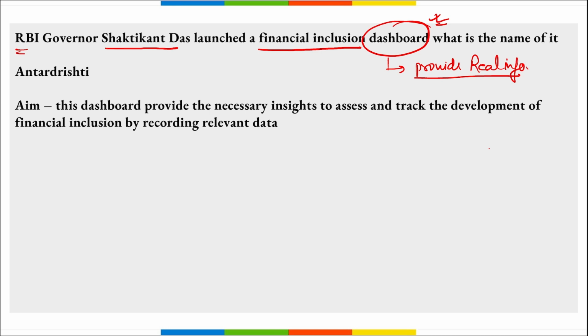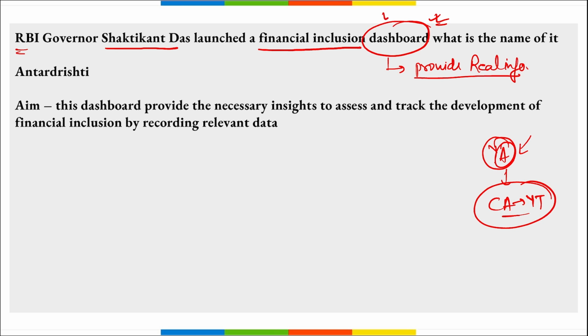Now see, for example, we also are teaching on YouTube, right? We have YouTube Analytics. This YouTube Analytics is kind of a dashboard only that provides us the insight into what type of audience we have to cater to. Do we have to teach in English only, or why are we teaching in Hindi also? The reason is to cater to a wide audience, like what state we are targeting, what niche we are targeting, like we are the best platform for current affairs on YouTube, right? So we have to excel in it and we have to provide the right tags and the right information to it. All that information we get from YouTube insights.